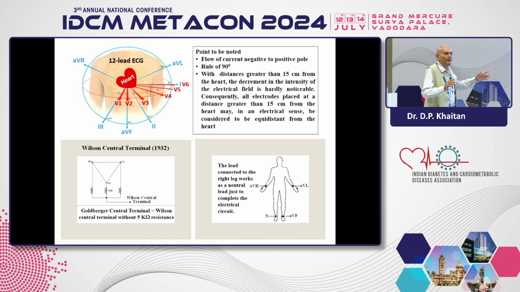Wilson's terminal, combining all three limb leads, is taken to be 0, as I have always written. The lead connected to the right leg works as a neutral lead just to complete the electrical circuit. Otherwise, no electrical circuit will be completed and your ECG will not be completely to the mark. Next, please.